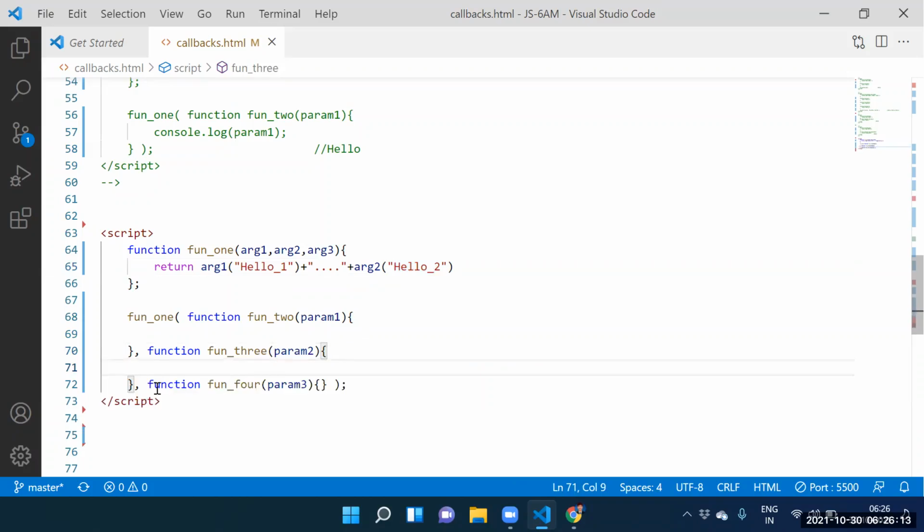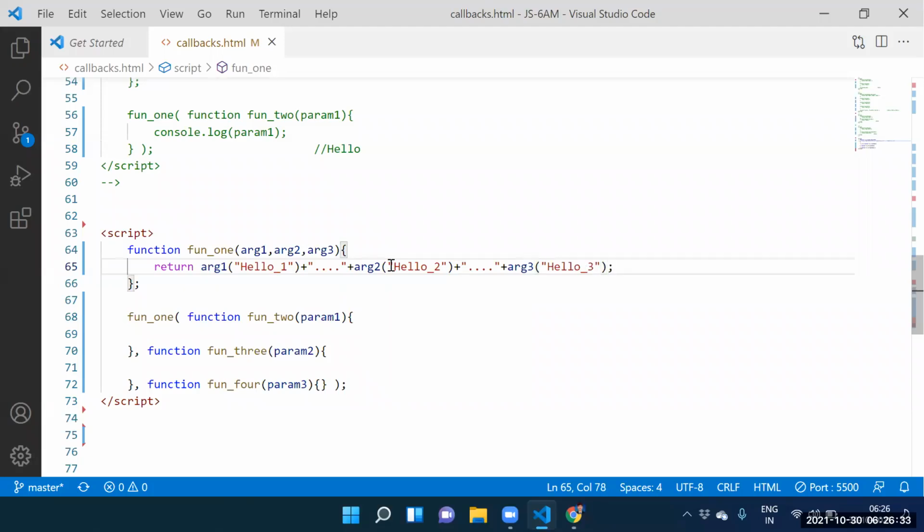Guys, can I execute function four? Yes, sir. Where is the function four? Function four is stored into argument three. So how to execute it here? Argument three off. Guys, what did you want to supply? Hello three.